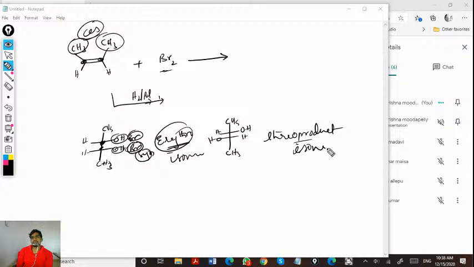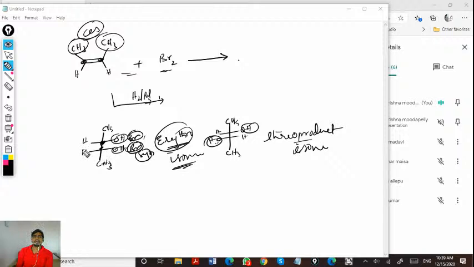So if the two groups are anti, then it is threo. If the two groups are on the same side, it is erythro. With these kinds of additions, you will get either threo or erythro products.